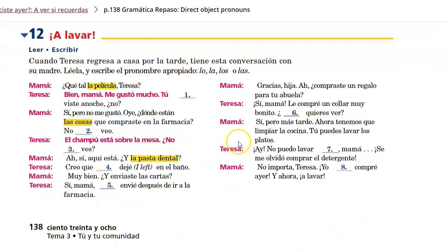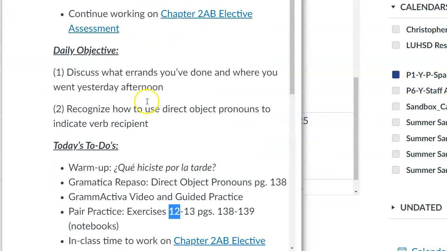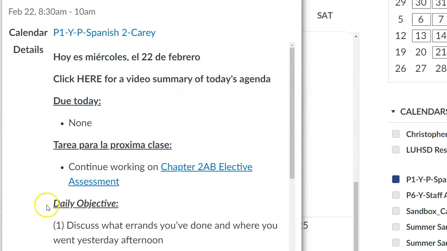So knock out the rest of exercise 12. Not going to get to exercise 13, so you don't need to worry about that, although you're welcome to look at the model and see how to go about that activity if you'd like the additional practice. No homework at all for next class, just to continue to work on your project for Chapter 2AB.